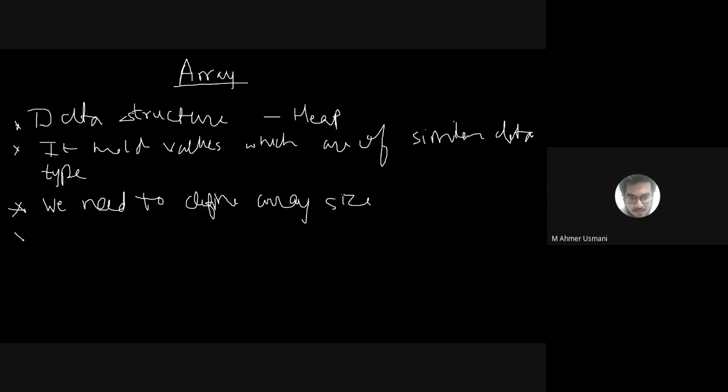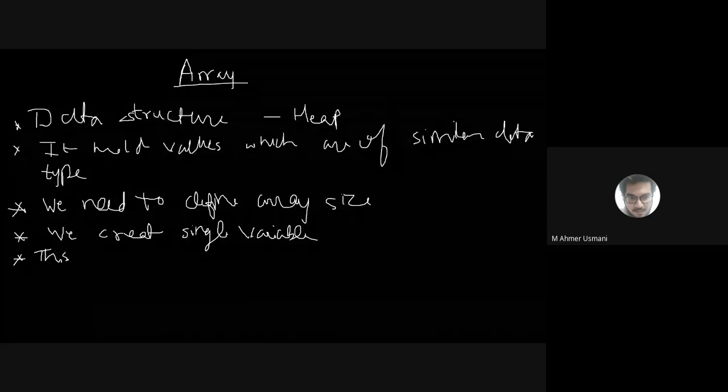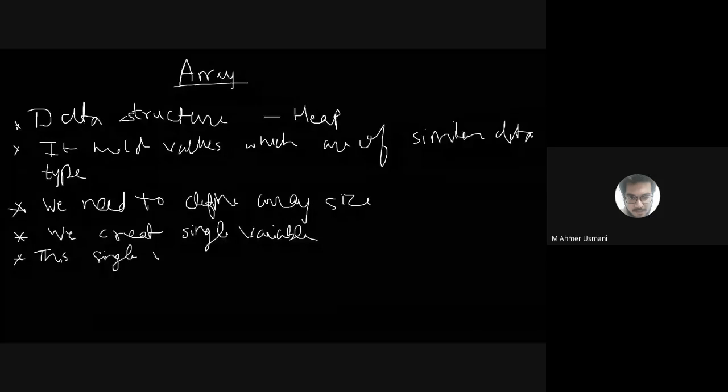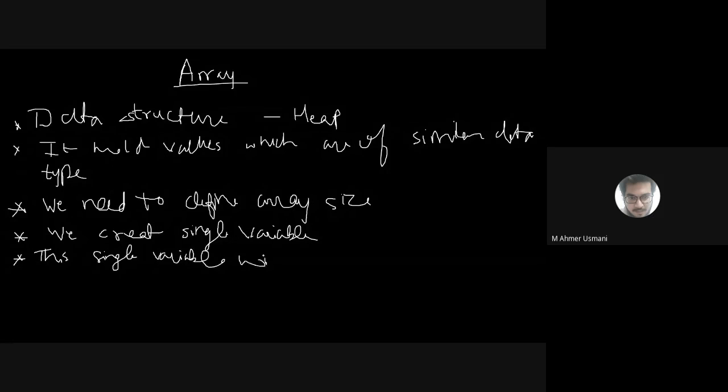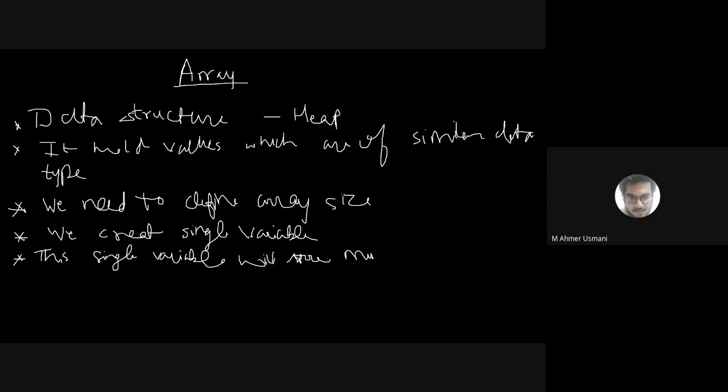उसके बाद we create a single variable, and this variable can hold multiple values which you can identify with the help of index number. Okay, so this single variable will store multiple values.